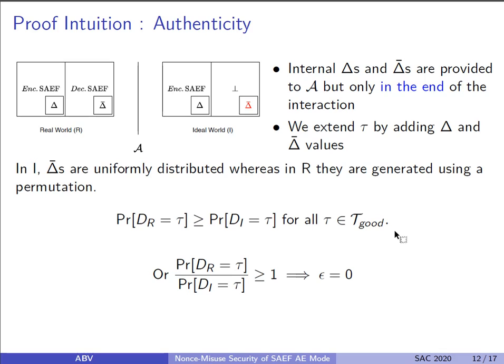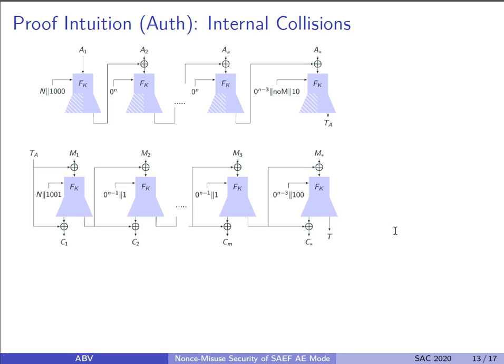Although we get a value of epsilon by doing an informal analysis using the good transcripts, one still needs to carefully define all the bad cases and define bad transcripts using those bad cases, and then we say that the transcript which is not bad is good, and this analysis follows. Let's describe the bad events and the bad transcripts. Let us color code these forked permutations on the basis of the tweaks. Different colored permutations are independent of each other.